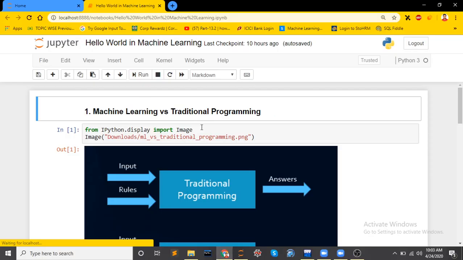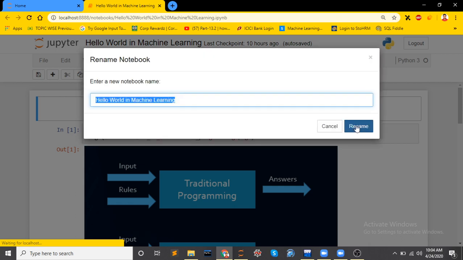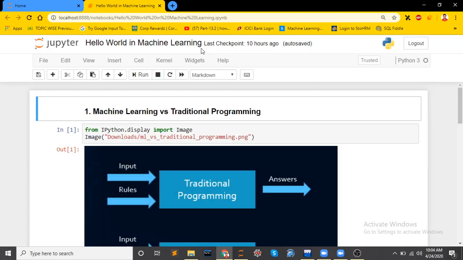So we will see the most basic program of machine learning, that is Hello World. Hello World in machine learning. Hello World has a relation with all programming languages. Hello World is the most basic and first program for any programming language.